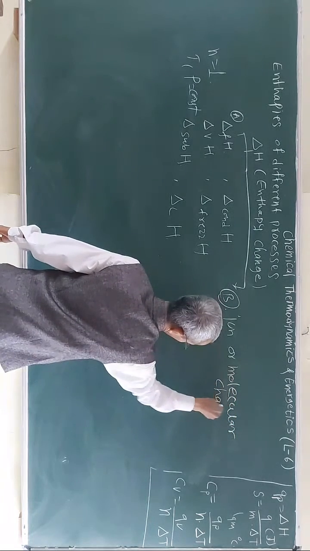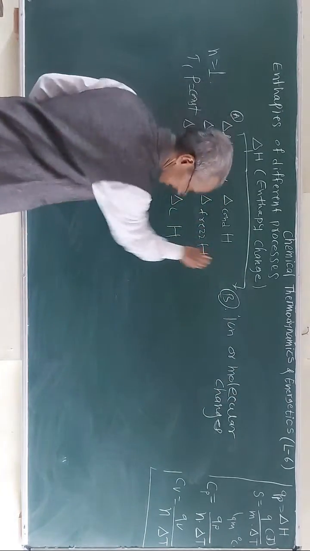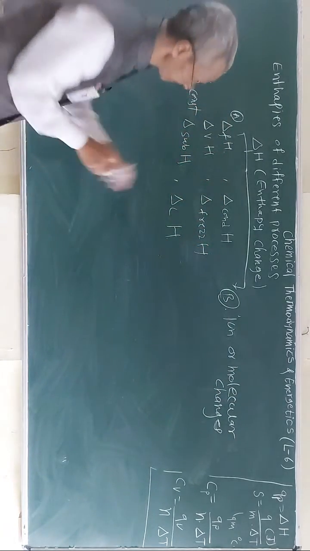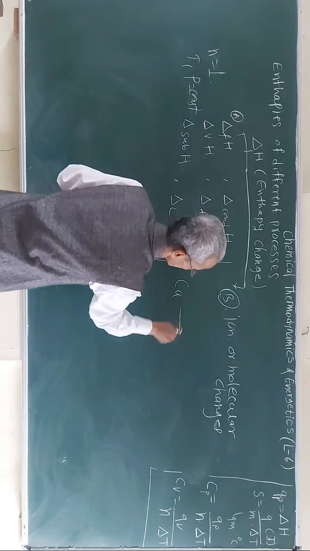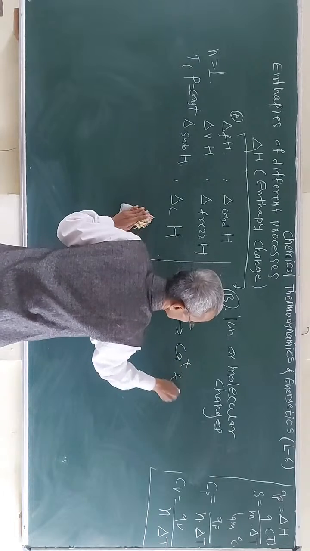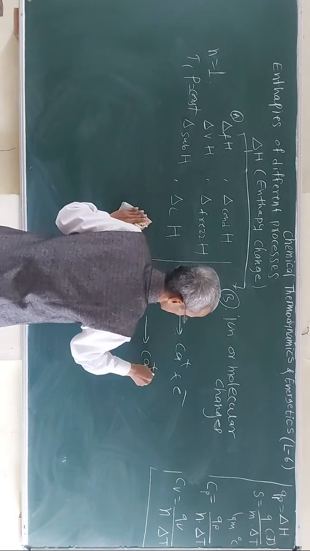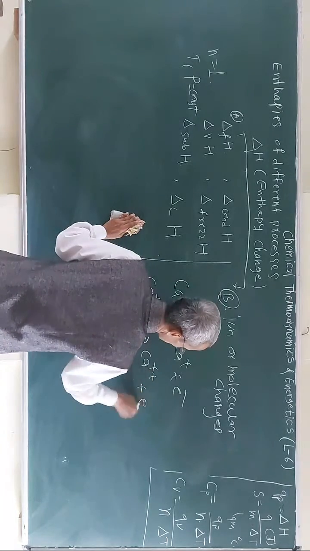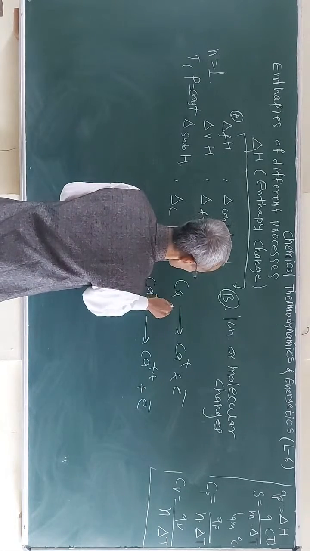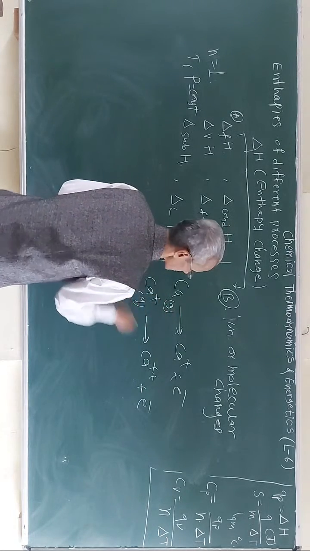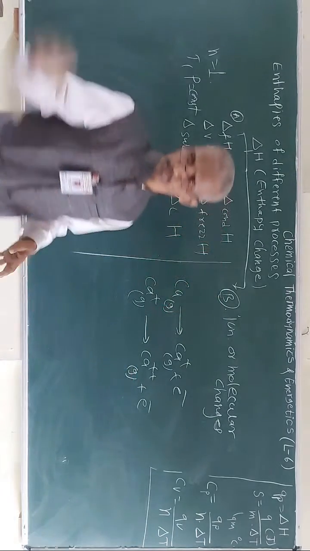molecular changes. For example, consider this example. Suppose calcium gives calcium ions. Again, this calcium ion gives the calcium dipositive ion. So here it must be in the gaseous state. Consider again, very important, not a solid state.